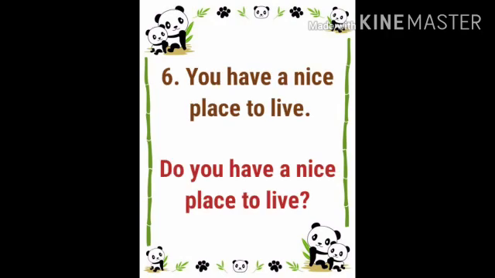Sixth, you have a nice place to live. Here students, can you see any helping verb in this sentence? No, because there is no word which ends with ed or ing. So we have to use the do form. And the sentence is, do you have a nice place to live?